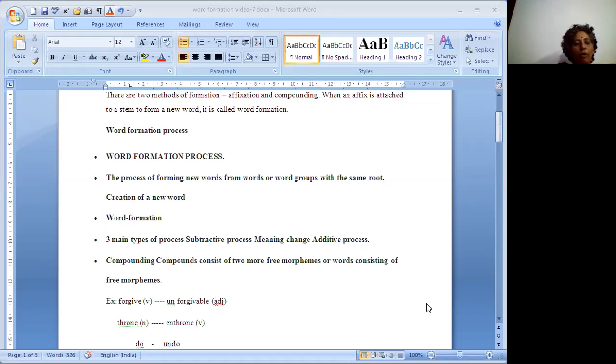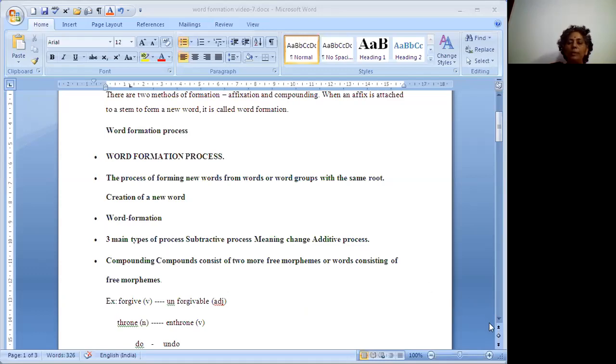So in word formation, there are three main types. One is the subtractive process. The other one is meaning change. The third one is the additive process. By using these three methods, we can create new words. For example, compounding words are compounds consisting of two or more free morphemes, or words consisting of free morphemes.